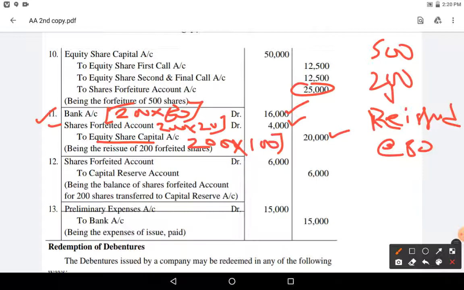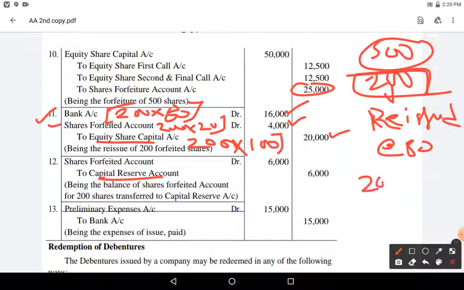And please remember, out of 500 shares we reissued only 200 shares. So relating to these 200 shares, excess money will be transferred to capital reserve. Please remember, only which part? Which are reissued, that part's excess money.